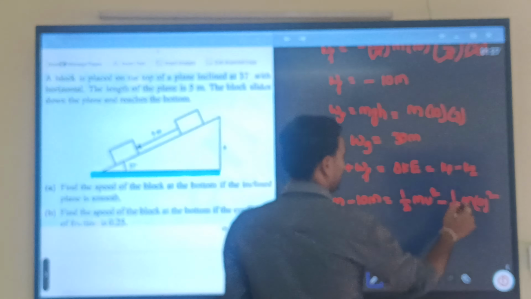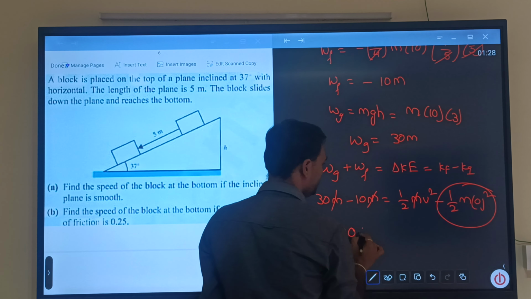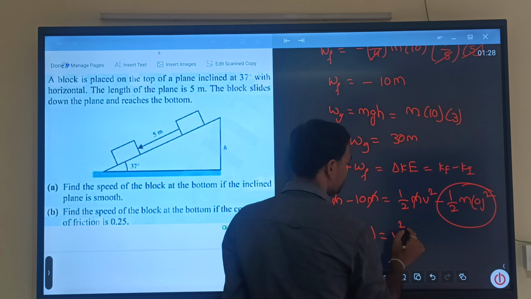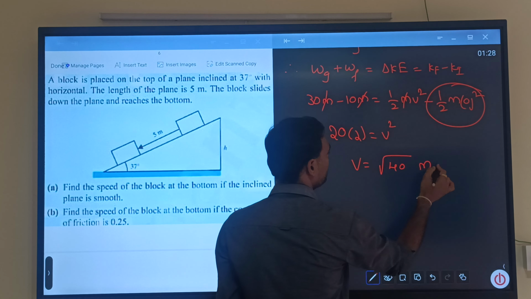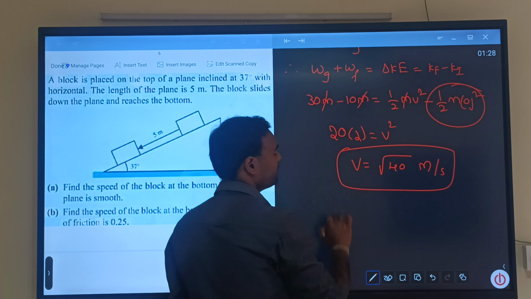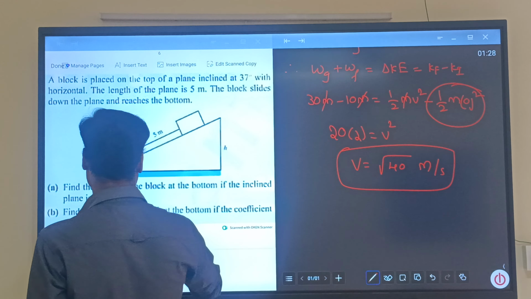Now this will vanish, right? m will get cancelled. 20 into 2 is equal to v square, then v is equal to under root of 40 meter per second, right? This is the answer for the b part.